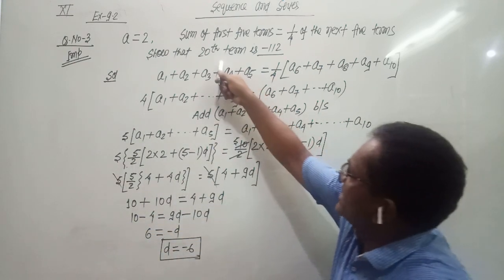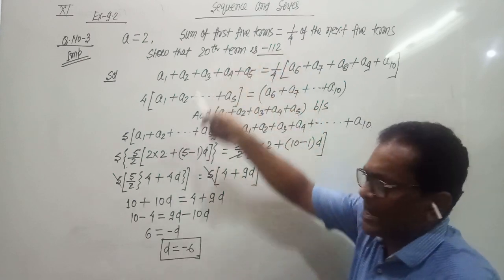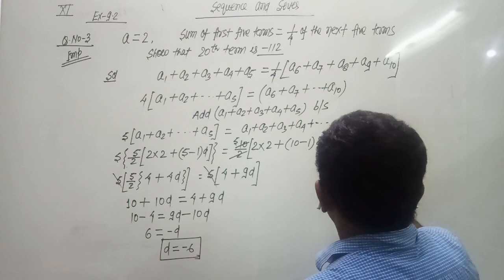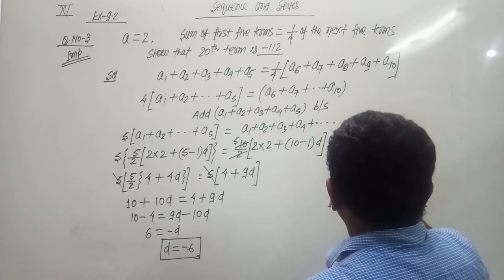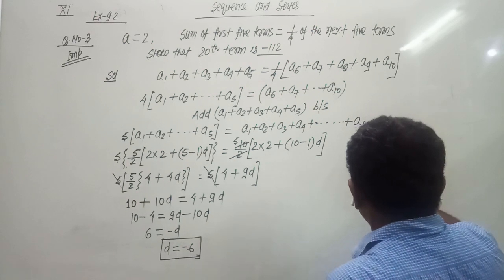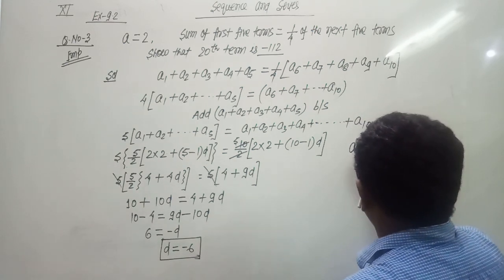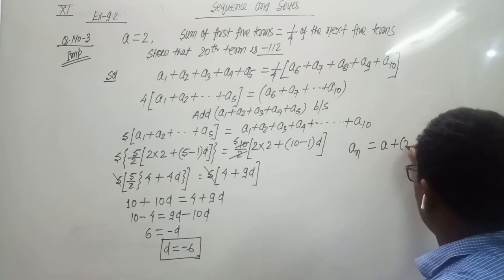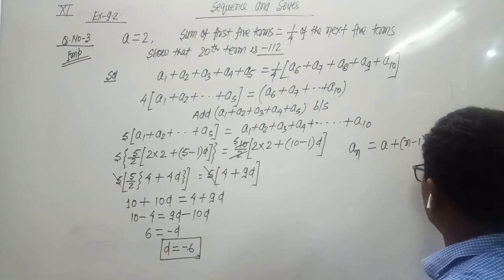Now we have to show that the 20th term is minus 112. The formula for A20, we use the formula for An: An equals a plus n minus 1 into d.